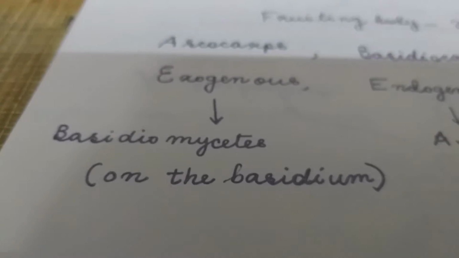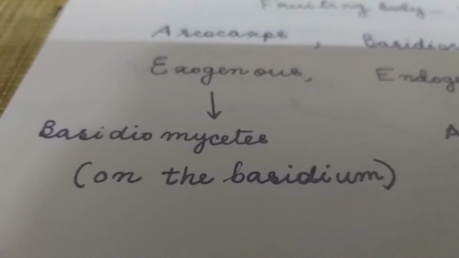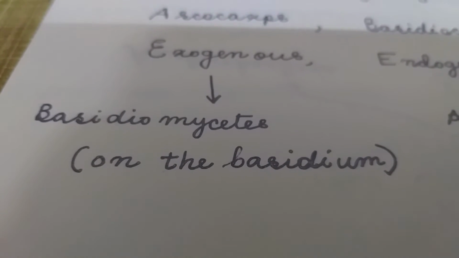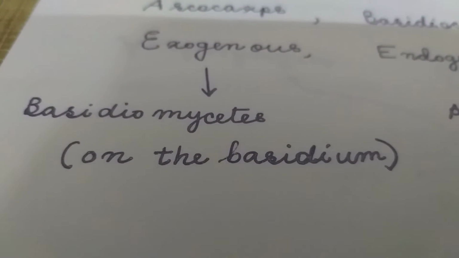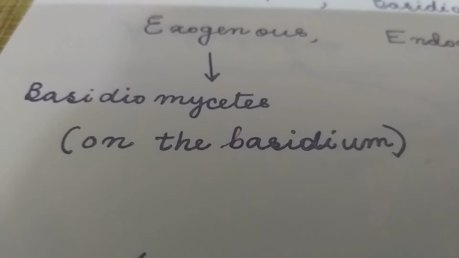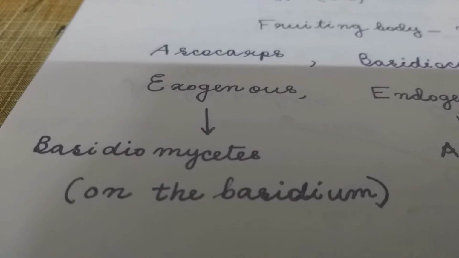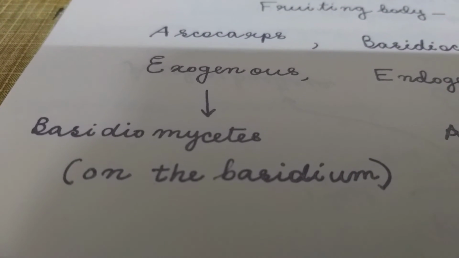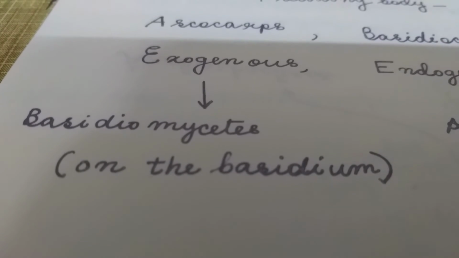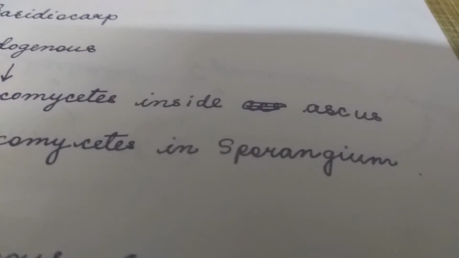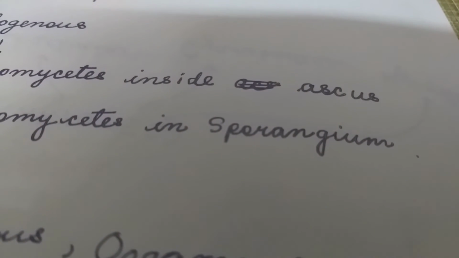In the class Basidiomycetes, the spores are formed on the basidium. Basidium, singular number, plural number, basidia. Basidium is a club-shaped structure. All the basidia are arranged inside the basidiocarp. On the outer surface of the basidium, the spores develop. So they are exogenous.